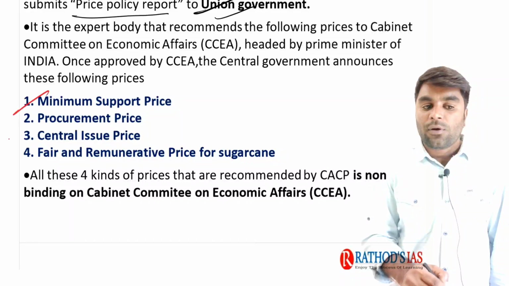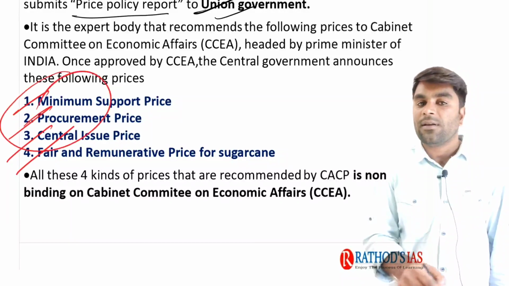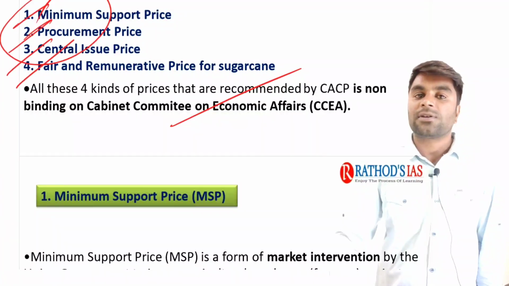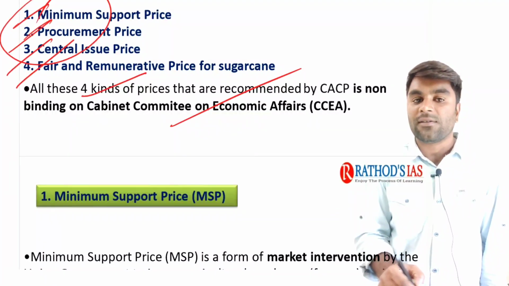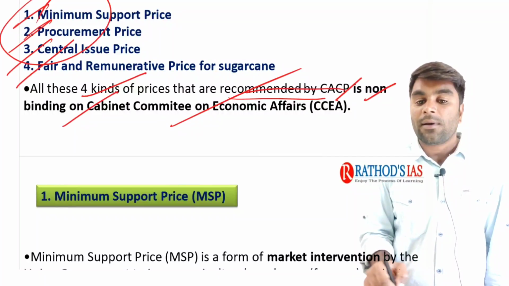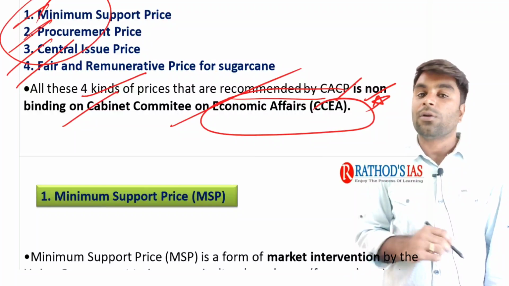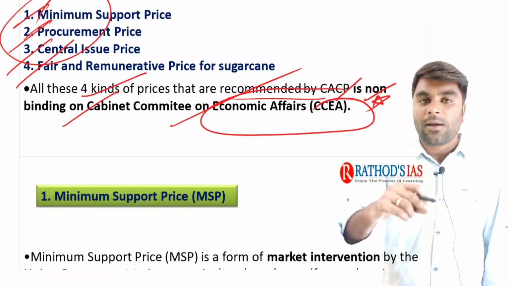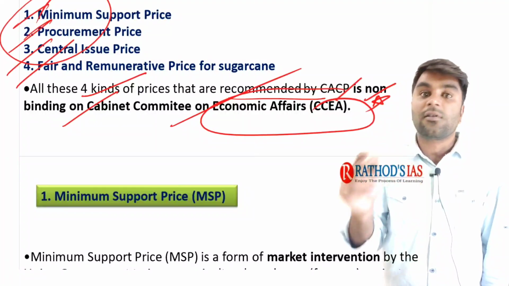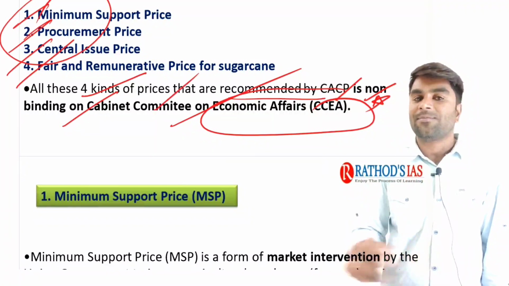Next, it is going to announce these four important prices, right? So in such a way, all these four kinds of prices are recommended by the Commission for Agriculture Cost and Prices and are non-binding on the Cabinet Committee on Economic Affairs. This is very important, you need to remember. It will recommend it to the Cabinet Committee on Economic Affairs. If it approves it, the Government of India will announce it. But these recommendations are not binding. You need to remember it, right?